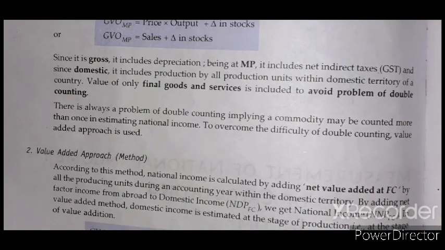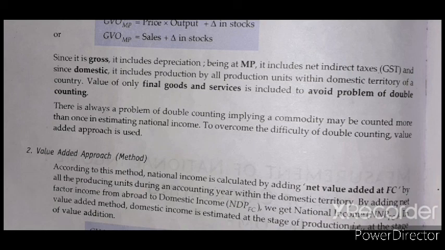There is always a problem of double counting, implying a commodity may be counted more than once in estimating national income. To overcome the difficulty of double counting, the value added approach is used. In this case, there are too many chances of double counting because a commodity may be counted more than once. Any commodity which is produced is also counted at the manufacturer's stage.